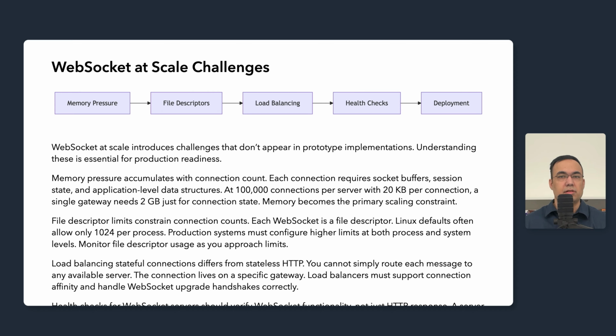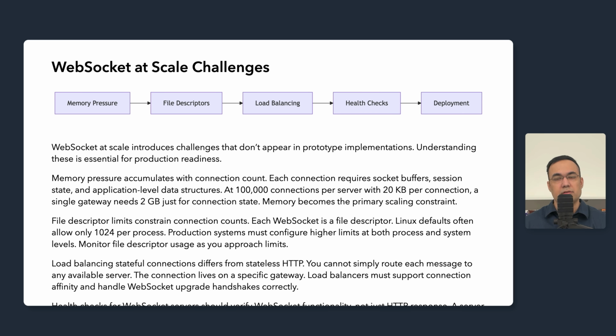Deployment requires connection draining. We cannot simply terminate a server with 100,000 connections. That would disconnect 100,000 users instantly. Graceful shutdown stops accepting new connections while existing connections remain active. Users naturally reconnect to other servers over time due to network events, app restarts, and deep device sleep cycles. This allows sufficient drain time before terminating the old server.